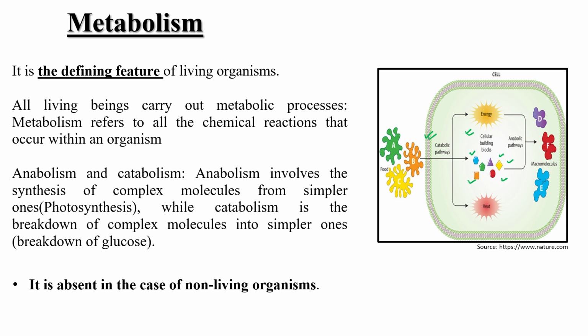So energy is released, heat is released. So this is an exothermic process. Am I right? But after the anabolic process, when we use these small molecules and convert them into macromolecules, then heat is conserved.